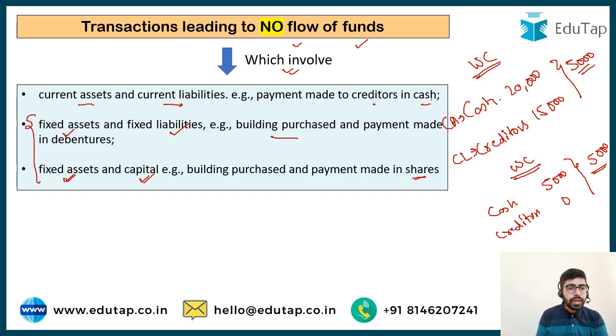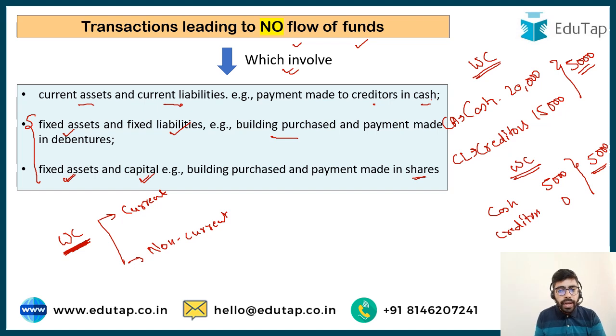So what can we conclude here? We can conclude that there is going to be flow of funds if there is change in the working capital position of the company. This is going to change when one part is current part and other part is non-current part. This non-current part can be capital, it can be non-current liability, it can be fixed asset, and this current part can be current asset or current liability. If the transaction involves both current parts, then working capital is going to remain intact. If a transaction involves both non-current parts, then again the working capital is going to remain intact.